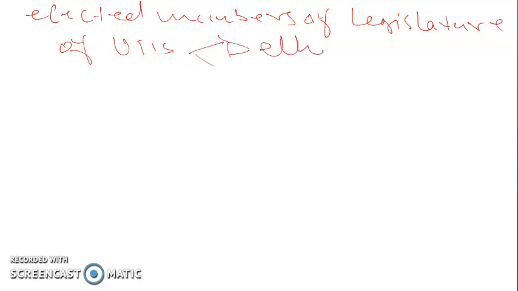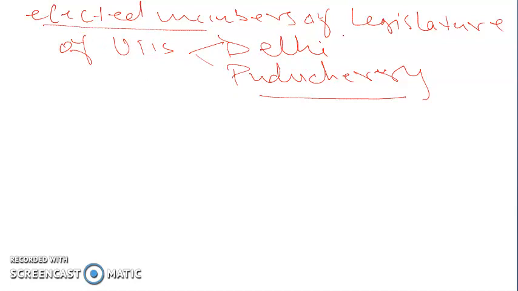Though it is a union territory, it has its own legislature, and Puducherry also has its own legislature. So the elected members of the legislatures of union territories having legislatures also form part of the electoral college of the president. And only two union territories, Delhi and Puducherry.